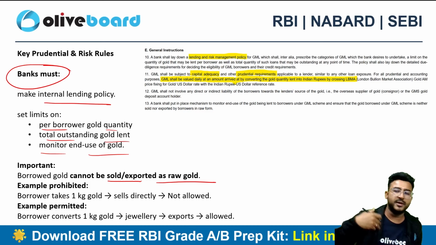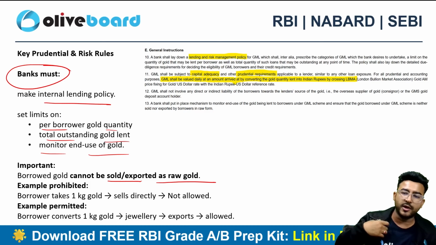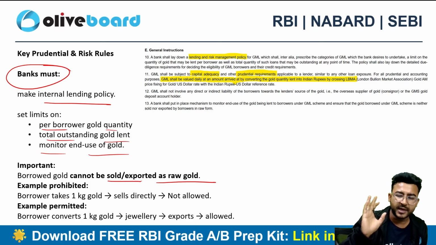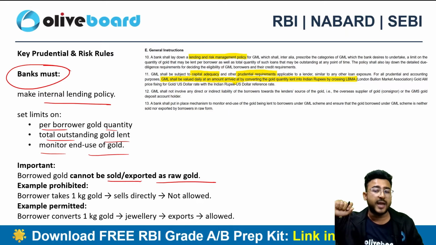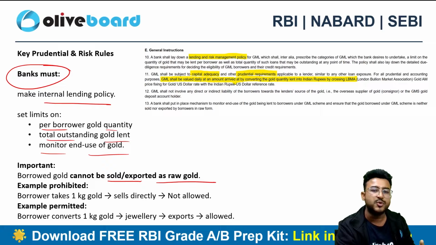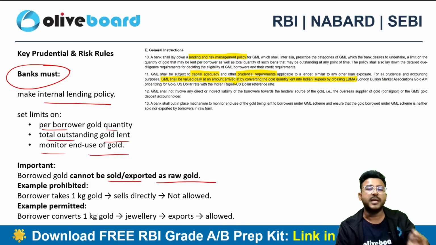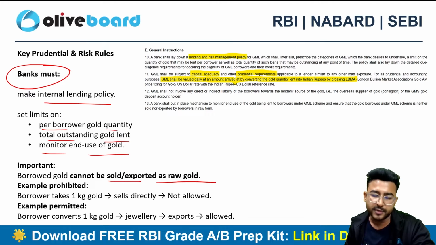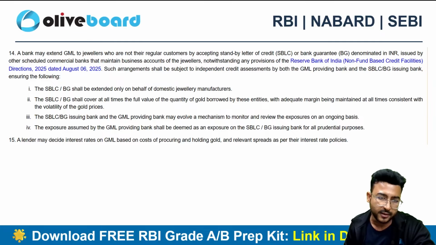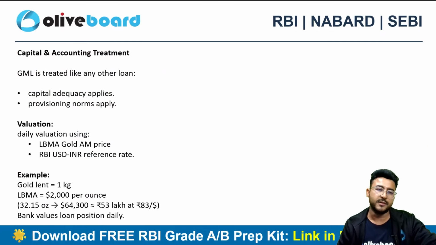So let's suppose I am into the jewelry business. I have secured a gold metal loan from any nominated bank. Now I can't sell that gold as it is, because I have to convert it into jewelry. I can't sell that gold in the raw format. Otherwise, it will kill the crux of the circular, right?